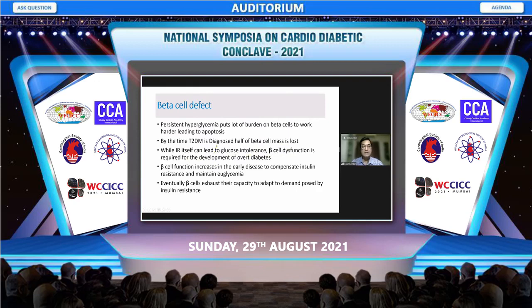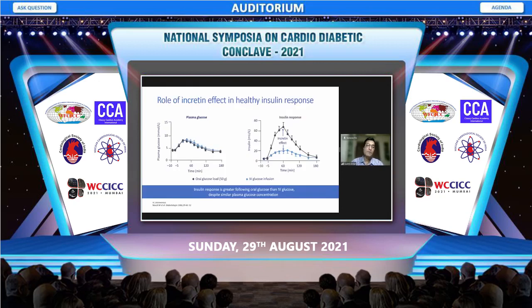Beta cell function increases in the early disease to compensate for insulin resistance and maintain euglycemia, but very soon, eventually, the beta cells exhaust and their capacity to adapt to the demand posed by the insulin resistance declines, and this is how the patient's glucose, first the postprandial and then the fasting, starts rising and the patient becomes diabetic.